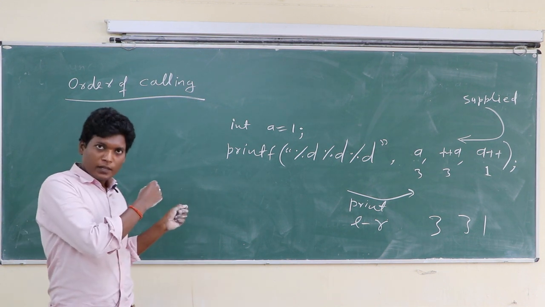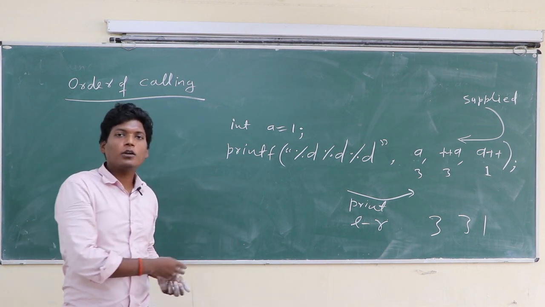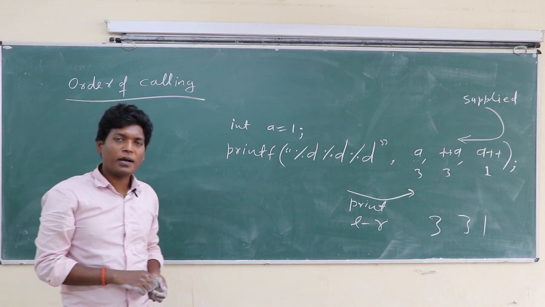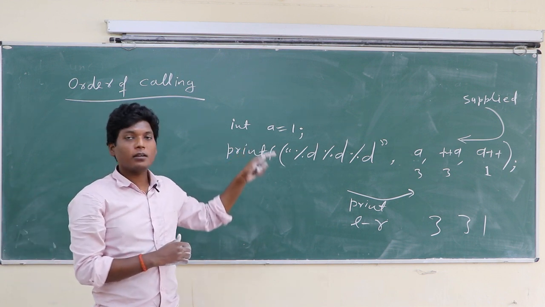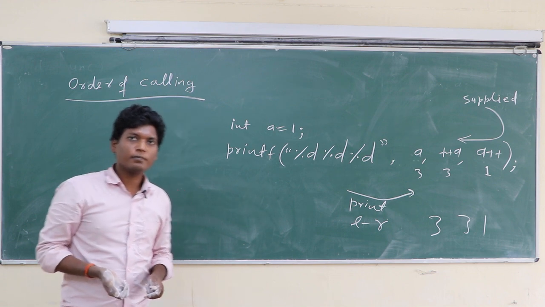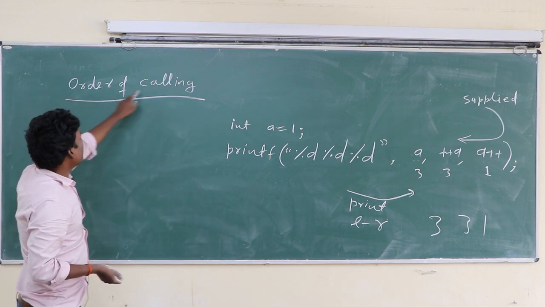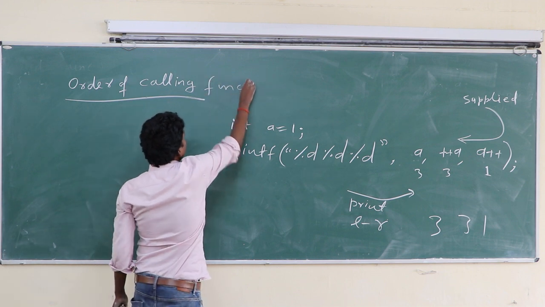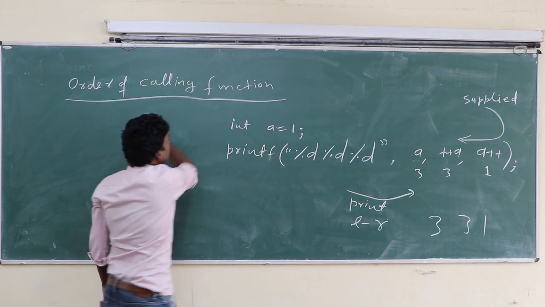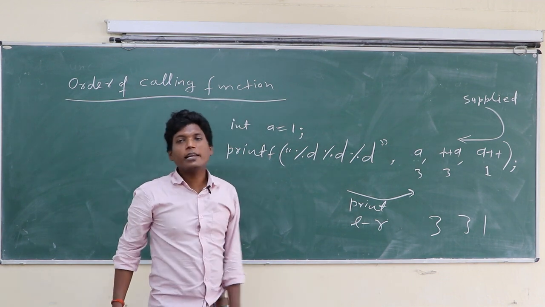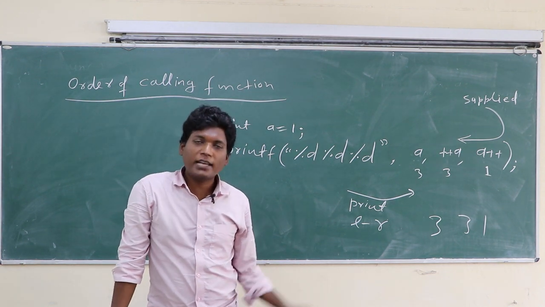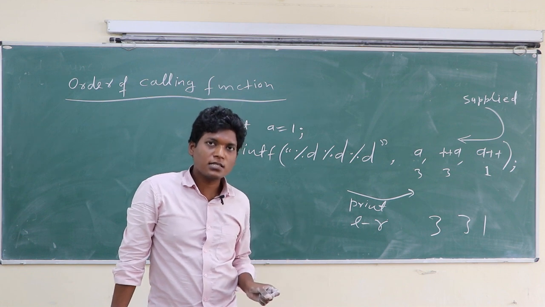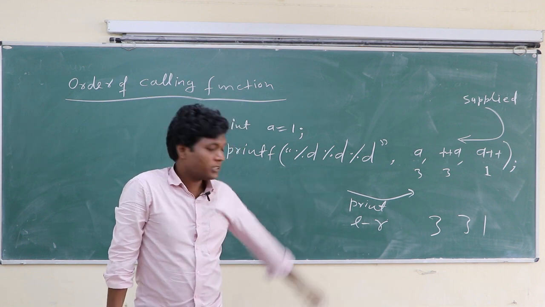Printf prints left to right, but values are supplied from right to left for most compilers, though it may differ for other compilers. Okay class, so the order of calling a function is from right to left, by supplying the values from right to left. So this is the result.